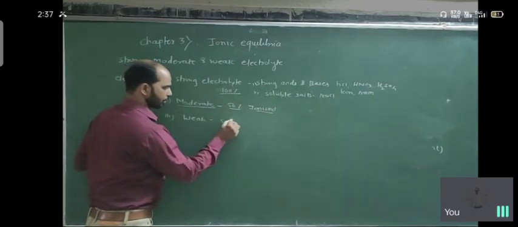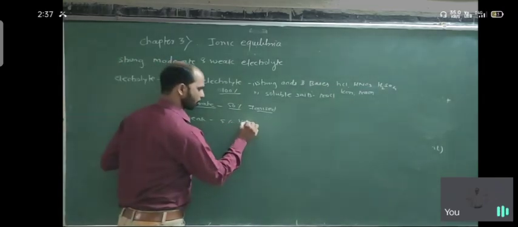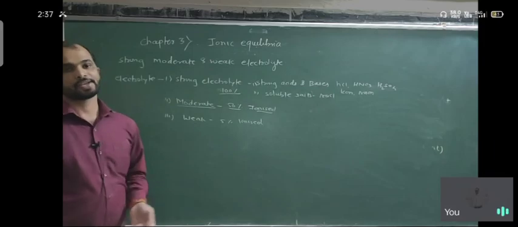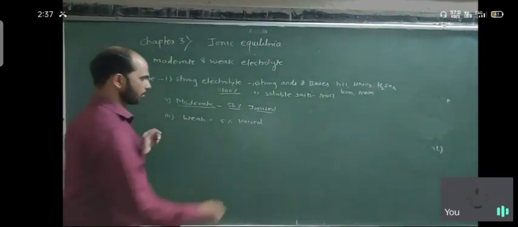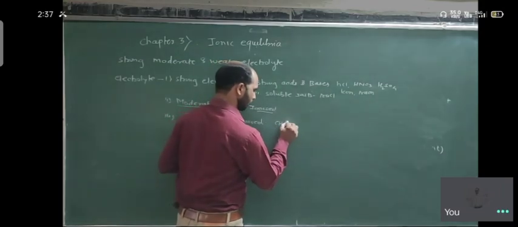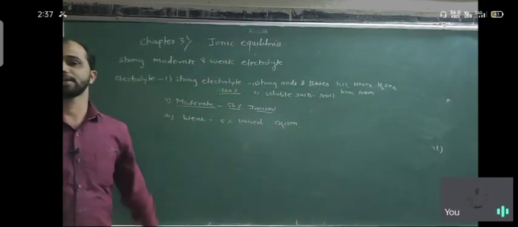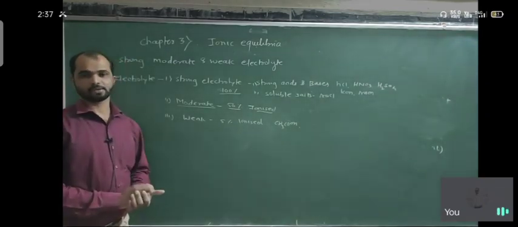And what is a weak electrolyte? If the substance is only about 5% ionized, it is a weak electrolyte. An example of a weak electrolyte is acetic acid, because it is only 5% ionizable.